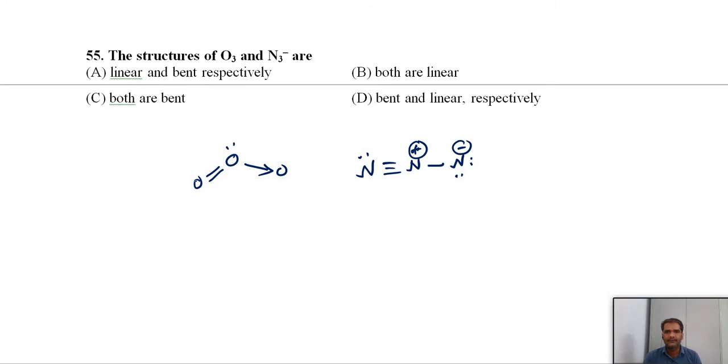So here the first one is not linear and the second one is linear. With linear and bent, both are bent, and both are linear, bent and linear. So this should be the option. Ozone is bent, or angular, or V shape we can say, and this is a linear shape.